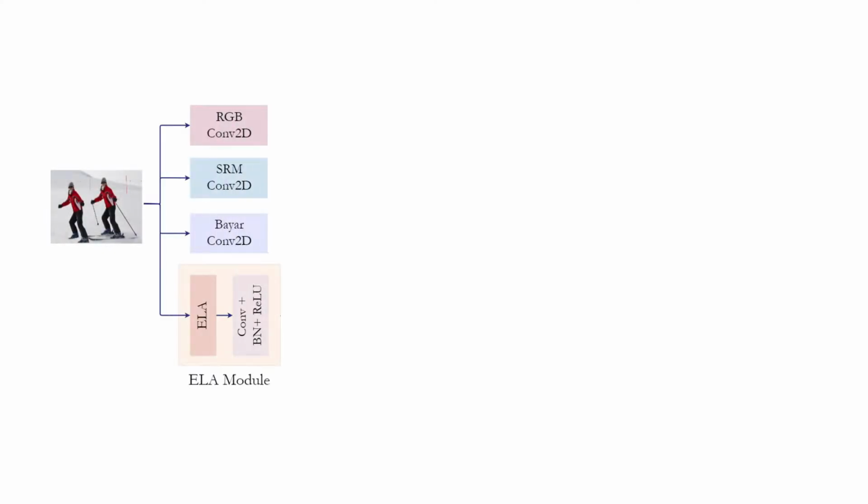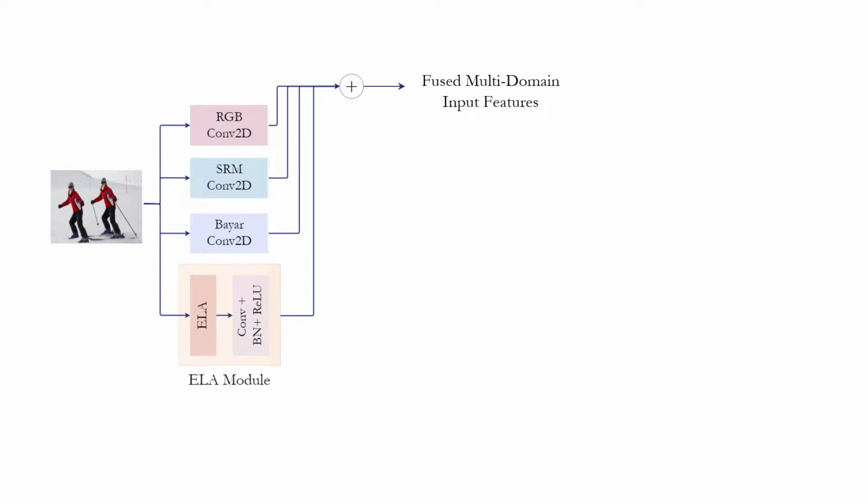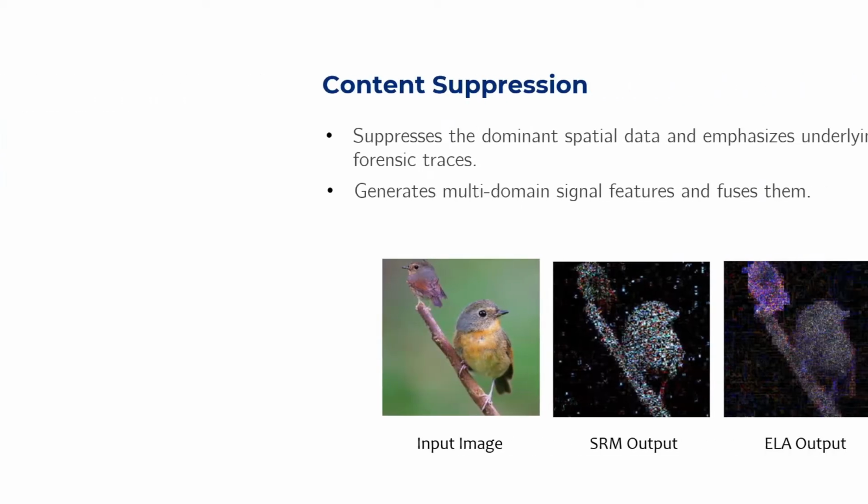The input first goes through four individual modules to generate some features. Each module here extracts a different feature from the image. These features are all concatenated to result in the final input domain features. These blocks are used to separately extract signal features and suppress the spatial data.